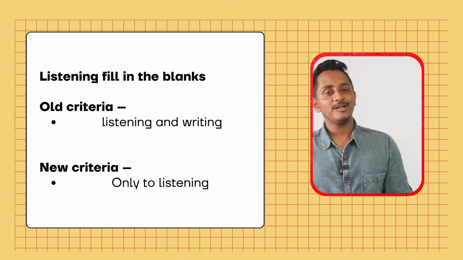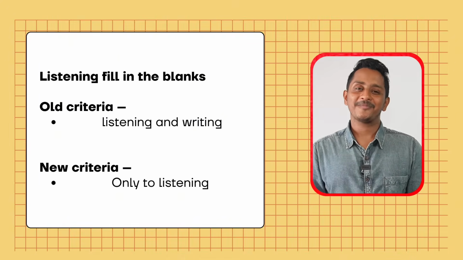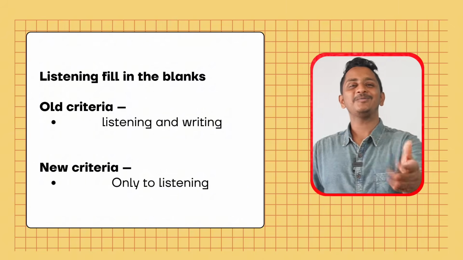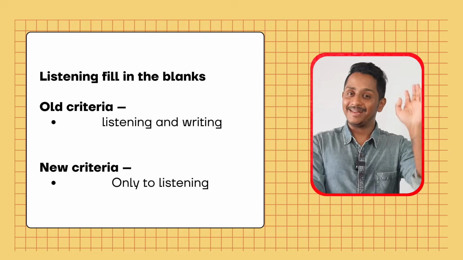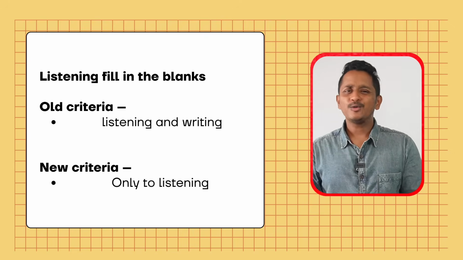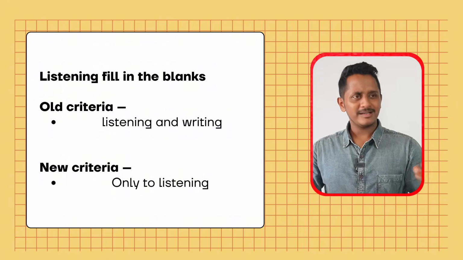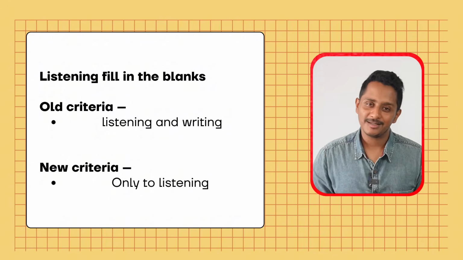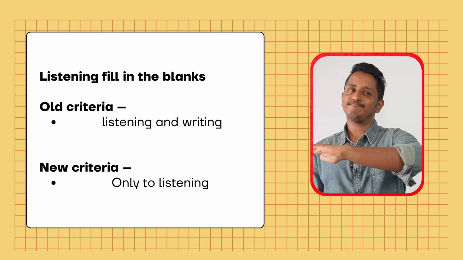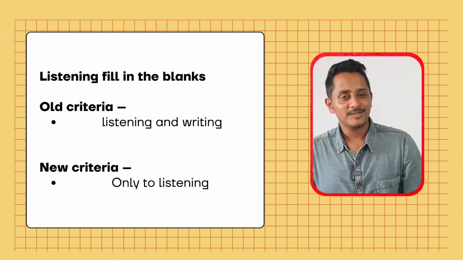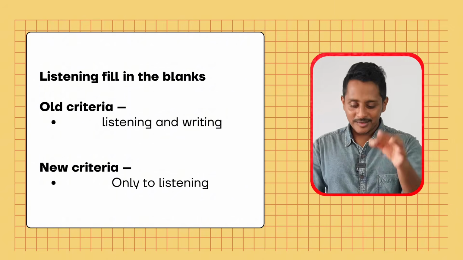Towards the end, shortly, we will talk about the entire score distribution. Listening fill in the blanks earlier contributed to listening and writing both, but now it is only listening. A difficult module, man. Spelling issues. You make one mistake, earlier writing also gone, listening also gone. No wonder we heard a lot of students saying, my writing is always less, my writing is always less, which may not be the case anymore, because this module is not going to contribute marks towards your writing. Again, it's only the listening.